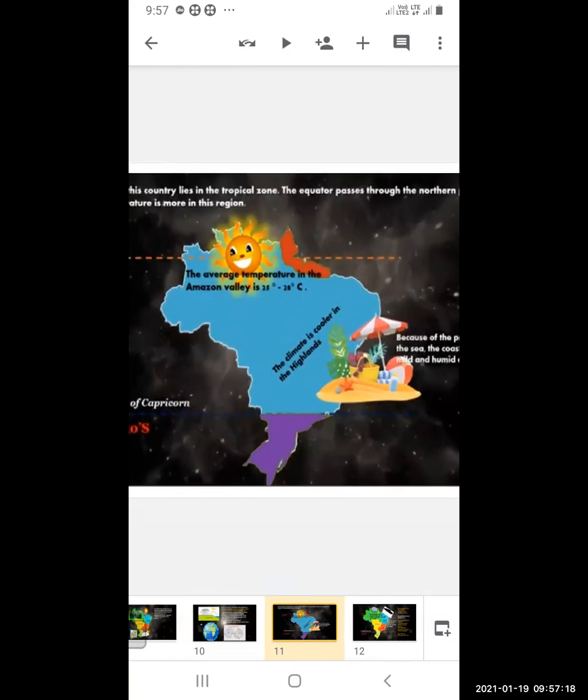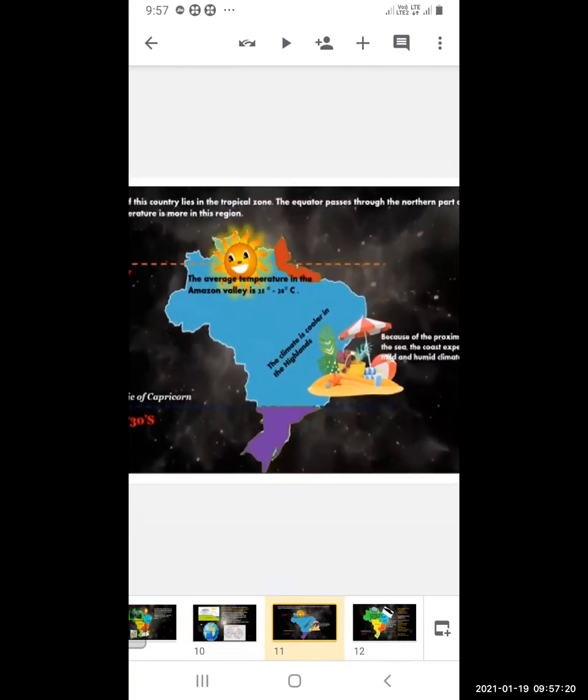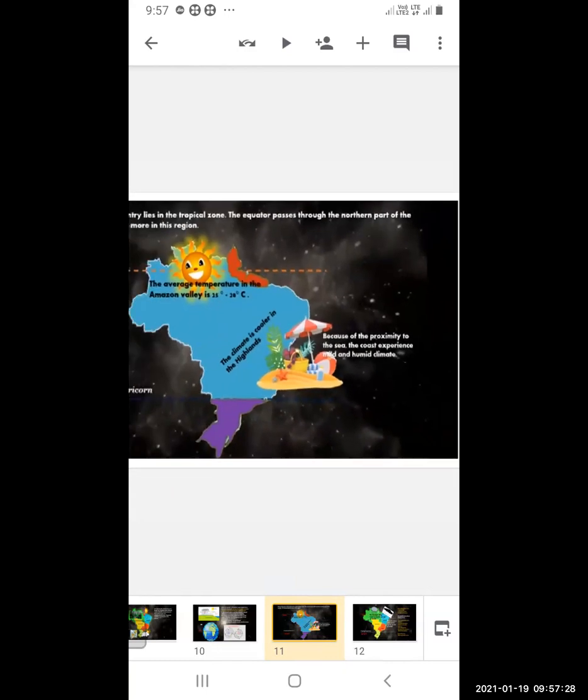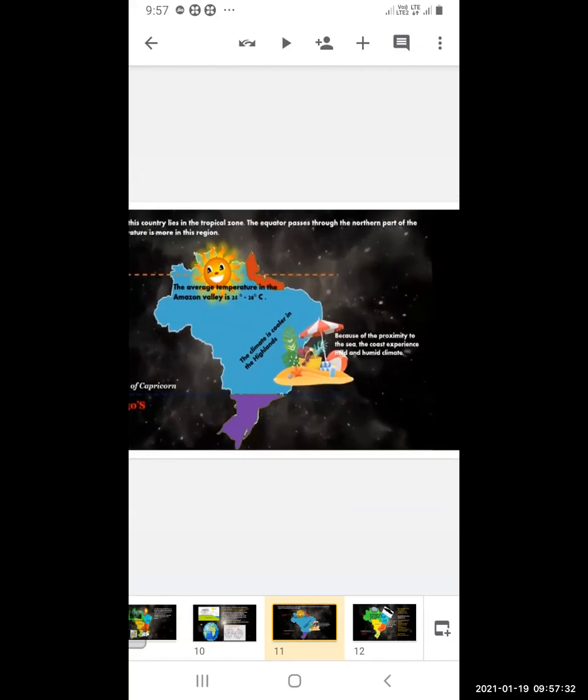The climate is cooler in the highlands. It is shown over there that the climate is cool because of the proximity to the sea. The coast experiences a mild and humid climate because the sea is near.